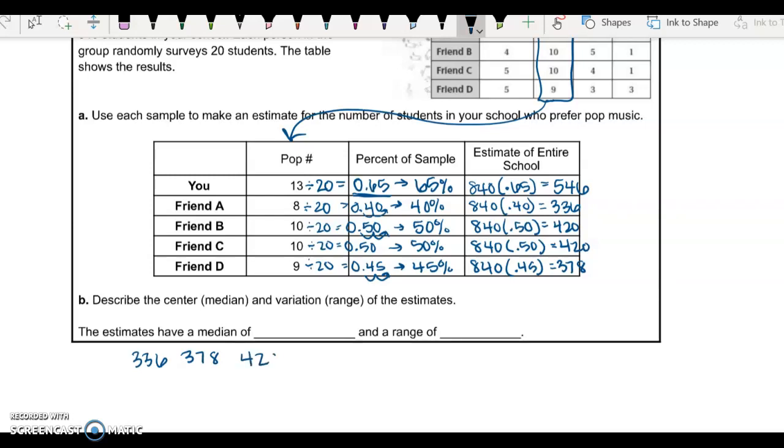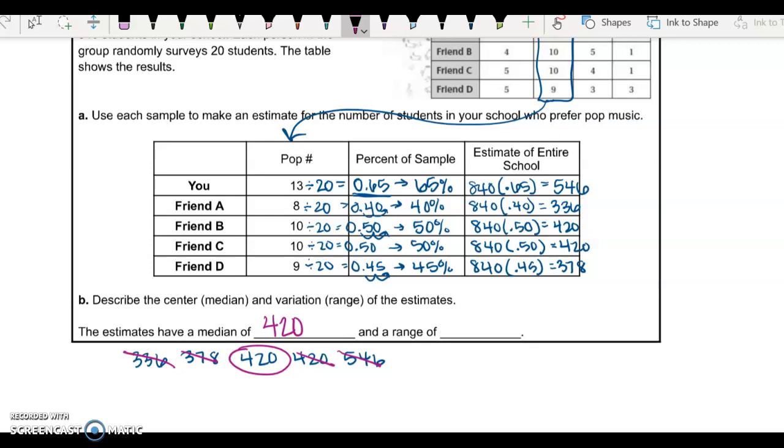Then we had 420, 420, and then 546. So now to find the middle, I'm going to cross off one number from each side, and I'm going to keep doing that until I find my middle number. So we found the median is 420 people.